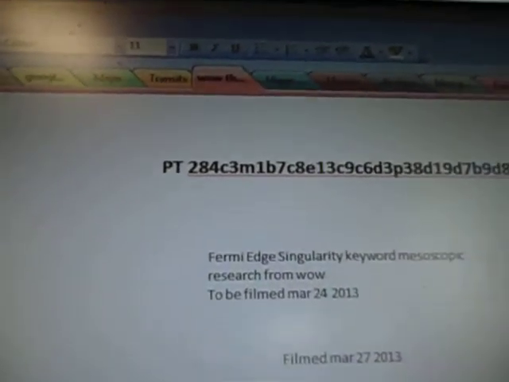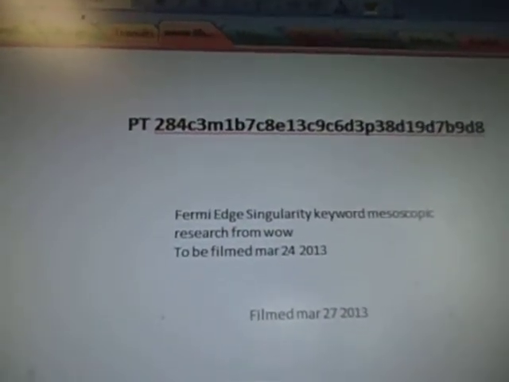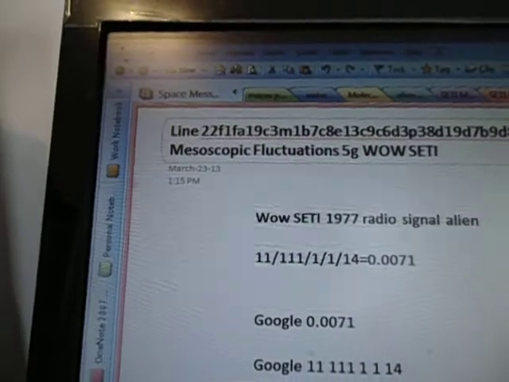Part 284C3M1B7C8E13C9C6D3P38D19D7b9d8. Line